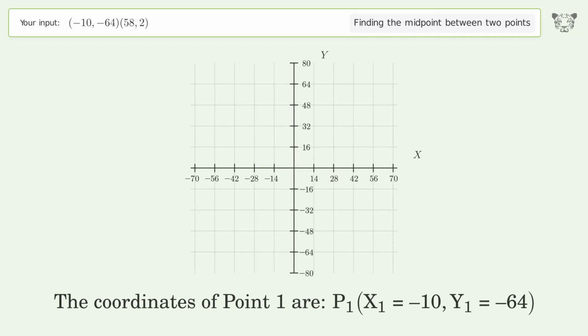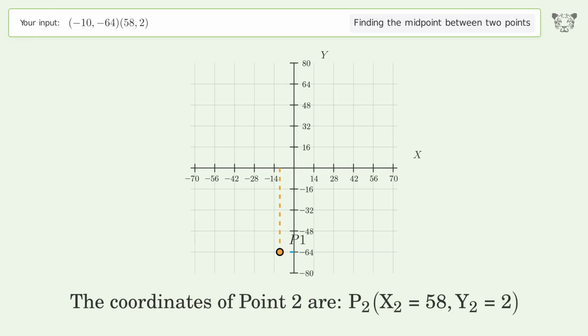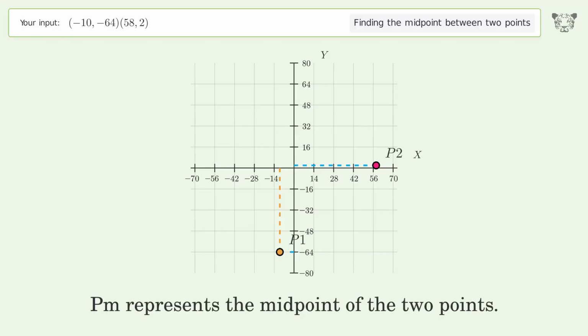The coordinates of point 1 are x1 equals negative 10, y1 equals negative 64. The coordinates of point 2 are x2 equals 58, y2 equals 2. PM represents the midpoint of the 2 points.